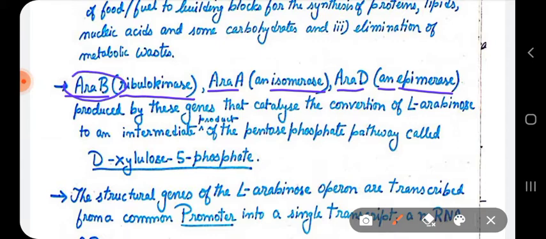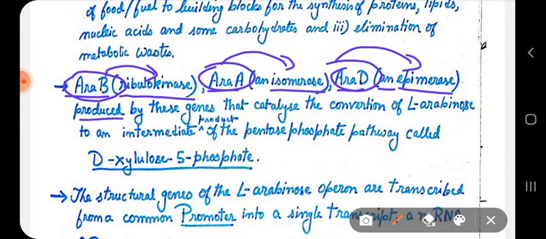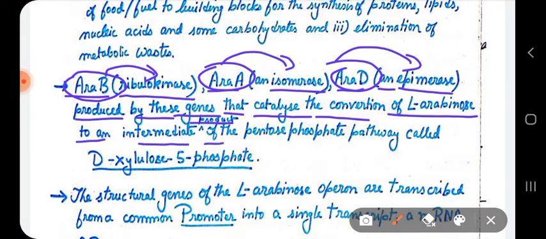These three types of enzymes produced by these genes will catalyze the conversion of arabinose sugar to form an intermediate product of the pentose phosphate pathway called D-xylulose 5-phosphate.